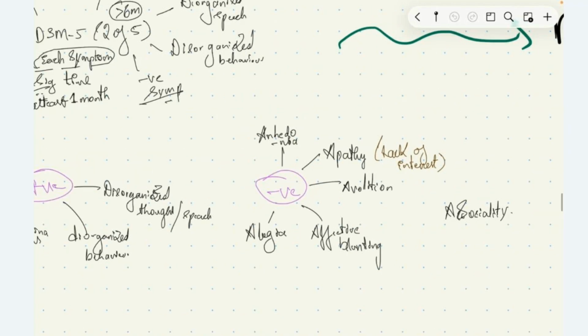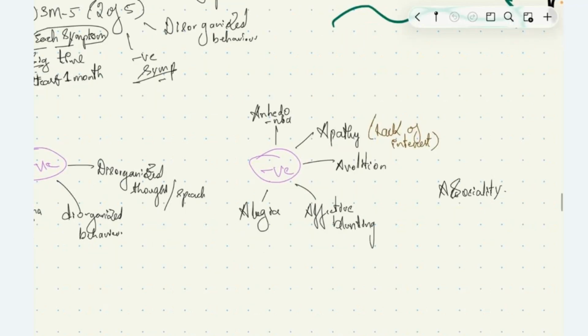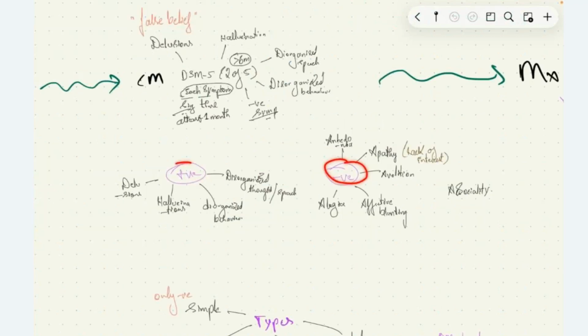Anhedonia is loss of interest, loss of pleasure in doing the activities which were previously pleasurable. Apathy means lack of interest in doing things. Avolition, we already saw, is lack of motivation and persistence in a particular action. Asociality is the person isolating himself from the social. And affective blunting, we already saw that the patient doesn't respond adequately, that is, current emotional expressiveness is decreased. Alogia means sparsity of speech. These are the negative symptoms and positive symptoms that we see in schizophrenia.